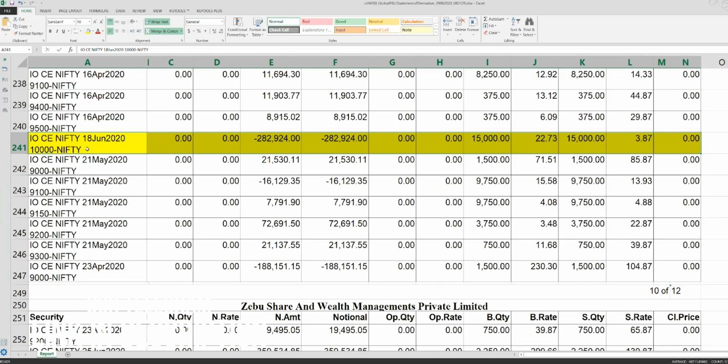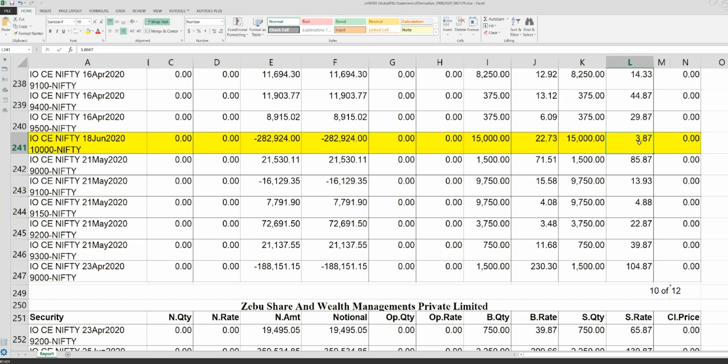which was on 18th of June, which was a weekly expiry. I thought Nifty will not cross 10,000, and I sold 10,000 call option in huge quantities, but the market shot up, so I had to put a stop loss at around 23 rupees. You can see I sold it around 4 rupees, and I had to exit at 23 rupees, and there was a loss of 2,82,000. So the one expiry date trade has gone wrong, where I lost 2.8 lakh rupees. One State Bank of India trade has gone wrong, I lost 2 lakh rupees. A total of 4.8 lakh rupees I lost.